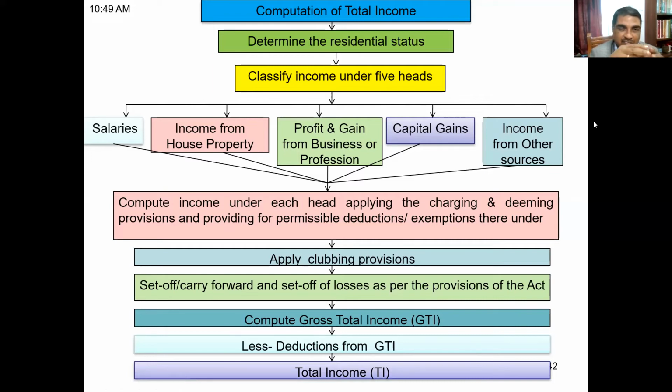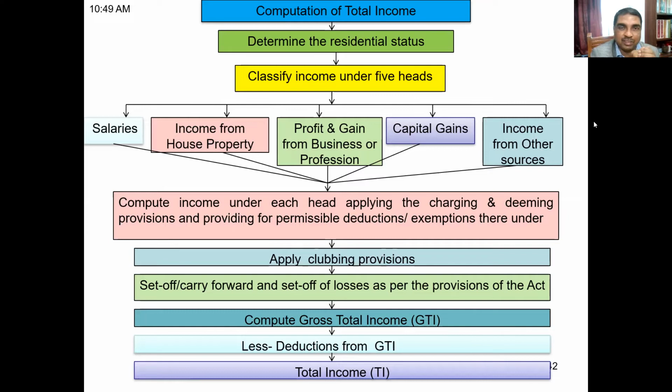There might be deductions under each of these heads, and finally there will be some general deductions, the Chapter VI deductions, and clubbing provisions may be applied. Set off and carry forward of losses may also be applied. Finally, we get the total income. Once that total income is there, it will be chargeable to tax.